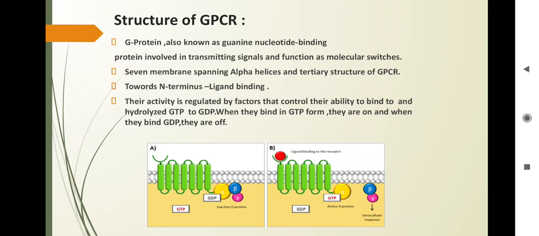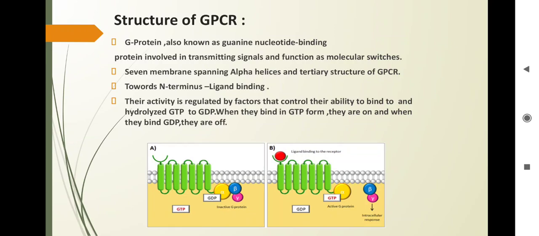Now we'll see the structure of GPCR. G protein is also known as guanine nucleotide binding protein, involved in transmitting signals and functions as a molecular switch. As you can see in this diagram, the green portion is the 7 membrane spanning alpha helices.